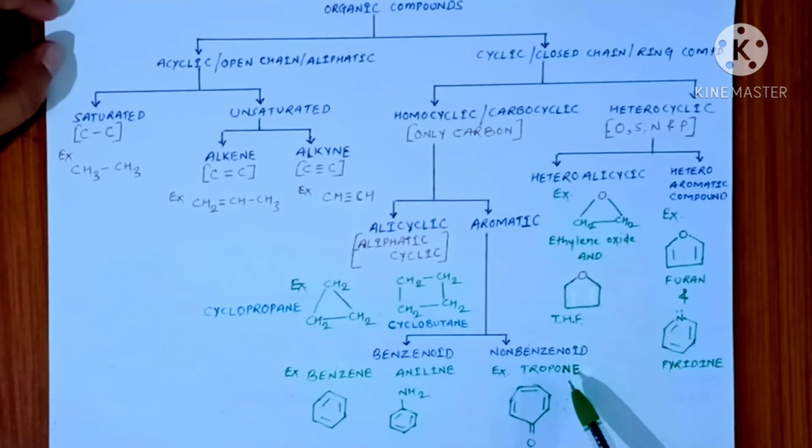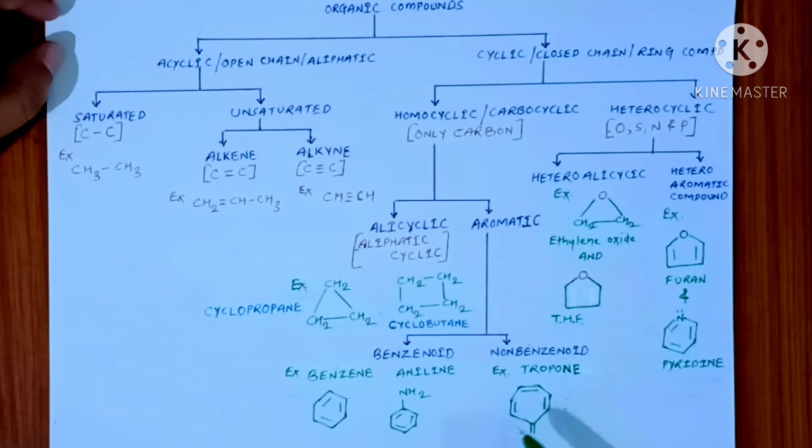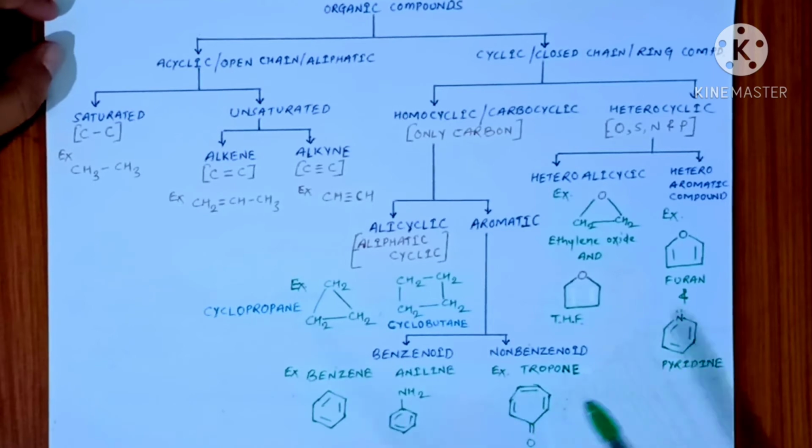Another class is non-benzenoid. Non-benzenoid means they do not have benzene-like structure, but they are aromatic. So the example is your tropone. This is the example of tropone. Here 7 carbons are present in the nucleus, and on this carbon there is a ketone functionality. So this is also known by the name non-benzenoid aromatic compound, tropone.